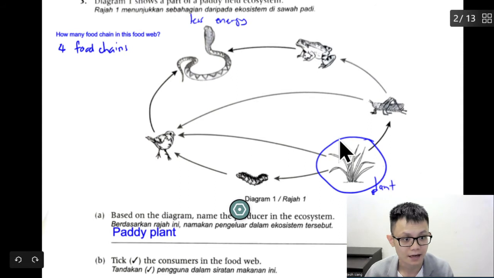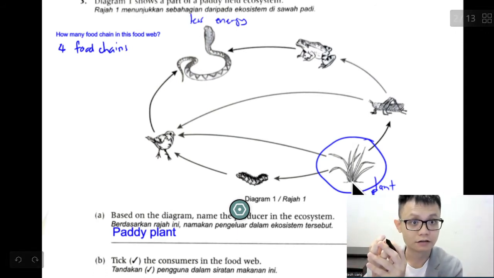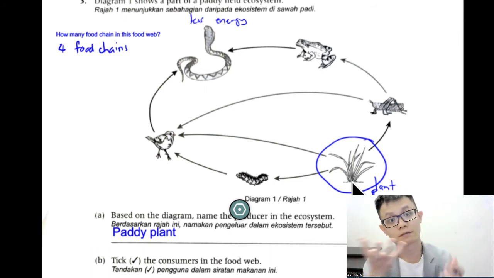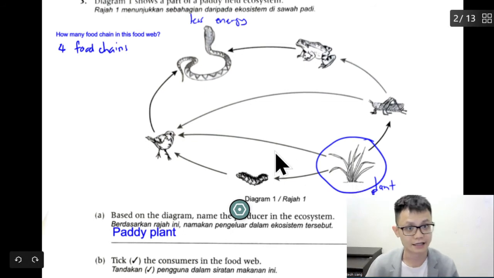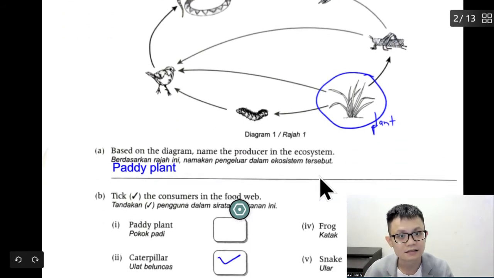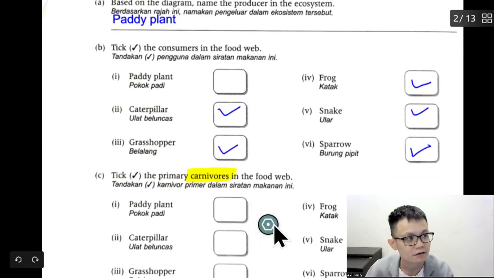And how do they get the energy? From the sun. Let's say the question asks what the primary source of power is. They will say it is from the sun, correct or not? They get sunlight and it keeps the whole ecosystem in the world moving until the sun disappears. Then everyone will die.